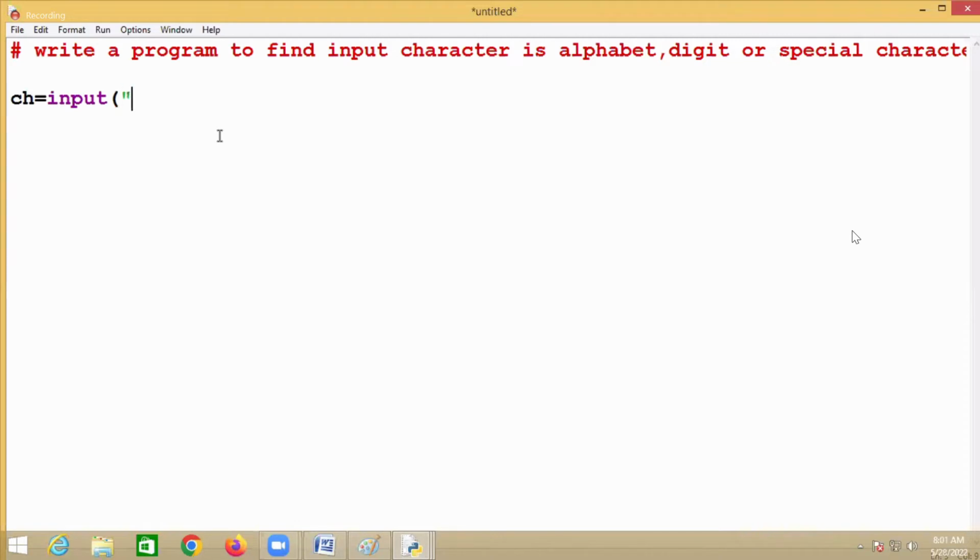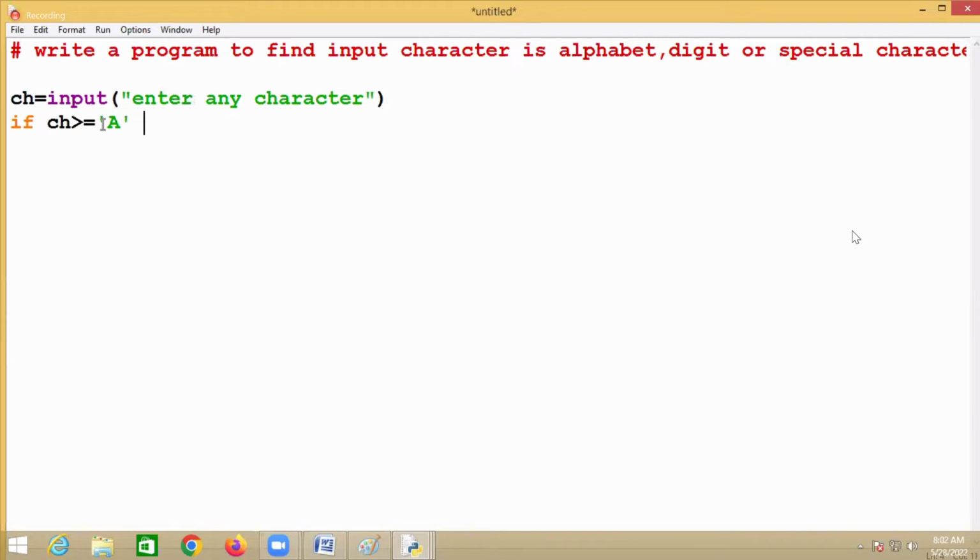So enter any character. Then what you have to do? My condition is like this: if character is greater than or equal to A.